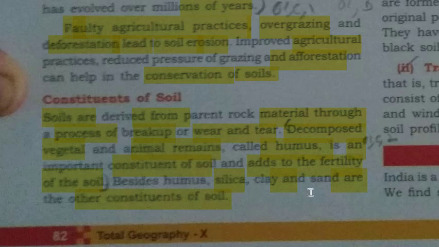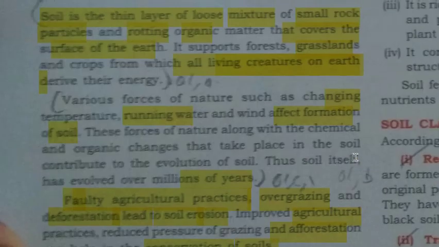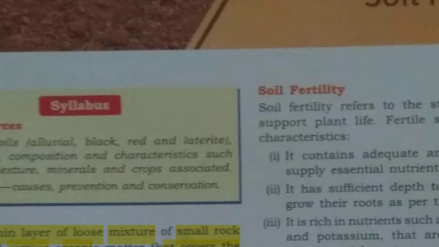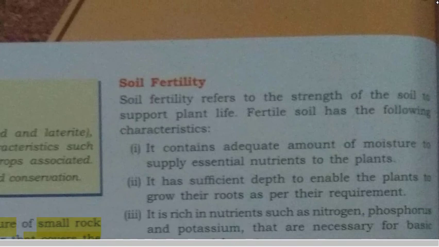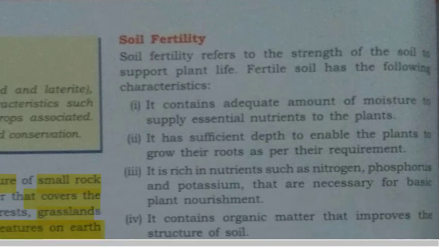Now this humus means the decomposed vegetal and animal remains. They are important for improving the fertility of the soil. Now soil fertility. What is soil fertility? Soil fertility refers to the strength of the soil to support plant life.